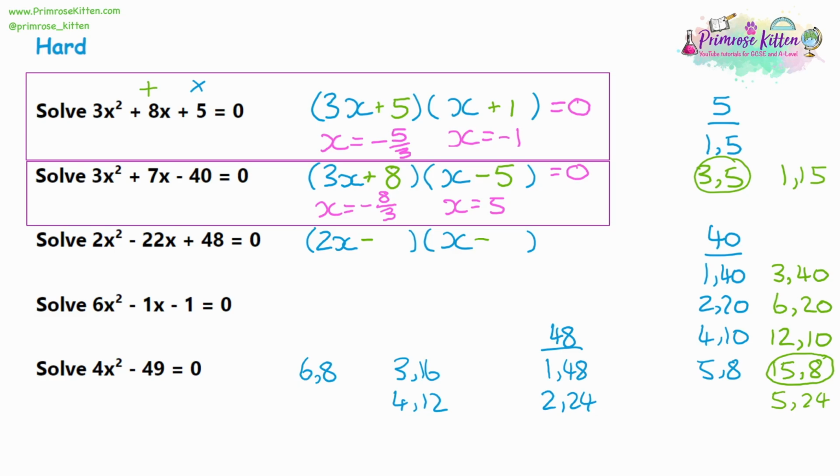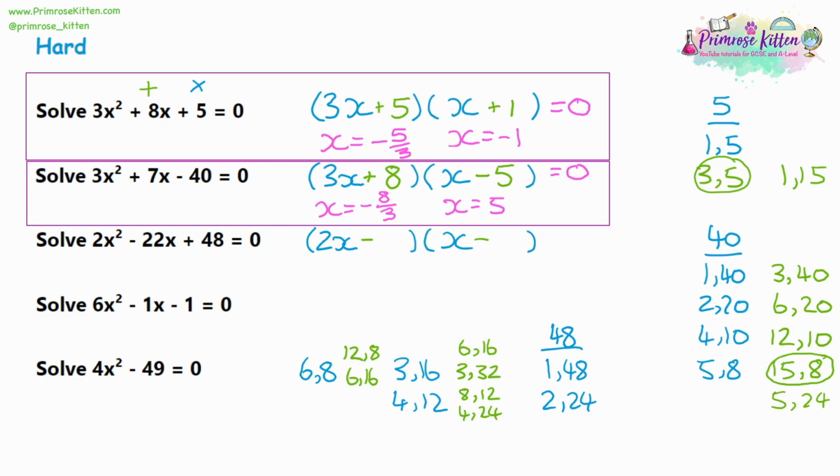I might even look at alternatives for the terms with 48 and 24 in, those factors, because it's going to be too big multiplying them. They're too far away from 22. So let's concentrate on the other options. So let's look at the 3 and the 16. So we multiply one of them by 2. You could have 6 and 16, or we could have 3 and 32. Then for the 4 and 12, one of them has to be multiplied by 2. We could have 8 and 12, or we could have 4 and 24. And then for the 6 and 8, multiply the first one by 2 and multiply the second one by 2.